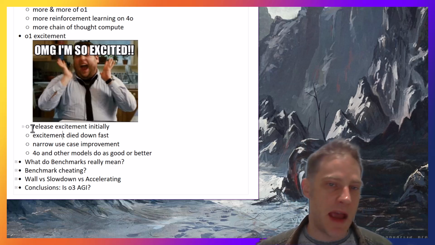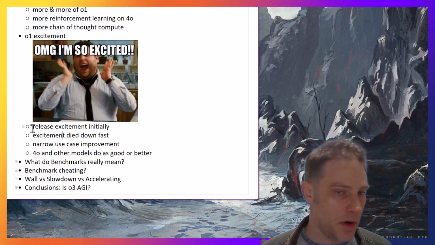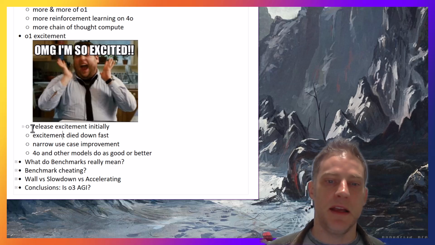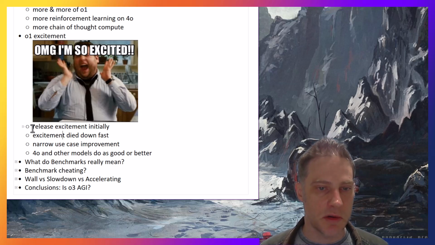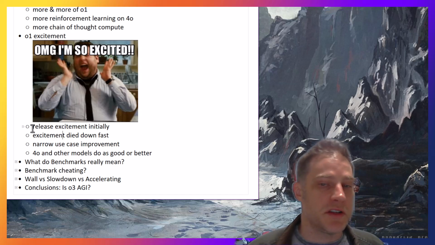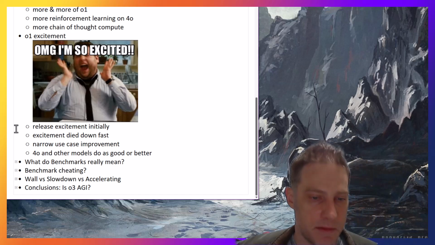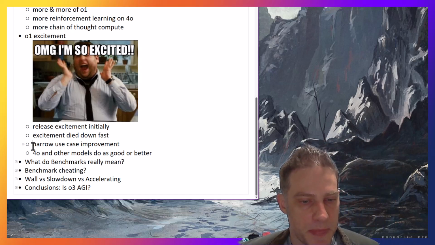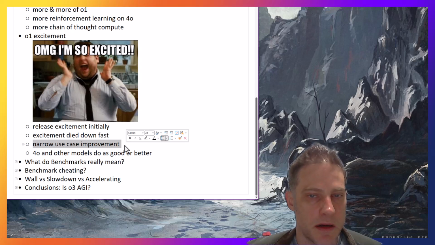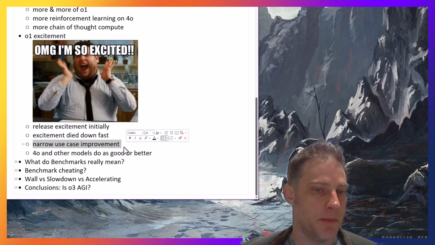And in terms of actual real-world practical use cases, O1 was not a massive improvement over 4.0, in my opinion, based upon the data. Again, there are some use cases, but in general, 4.0 did just as good as O1 in a very large amount of the use cases. And I think what they're doing is improving for very specific use cases, and they're showing the use cases that it ends up working the best for.